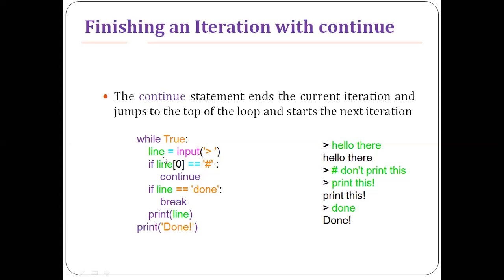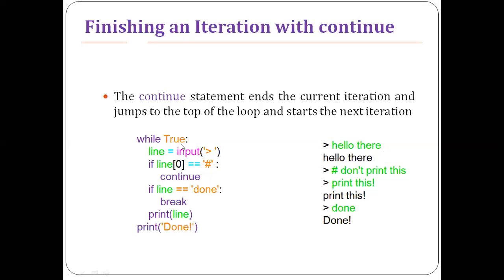So line is equal to input. Here in this example the input is Hello there. In this case the first character is not equal to hash, so the continue statement will have no use, and the line is not equal to done. So the break is also not going to be used here. And then what you're doing is printing the line. What is the line? It is Hello there.